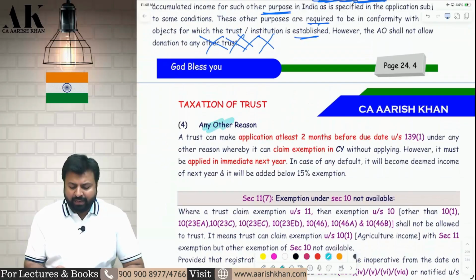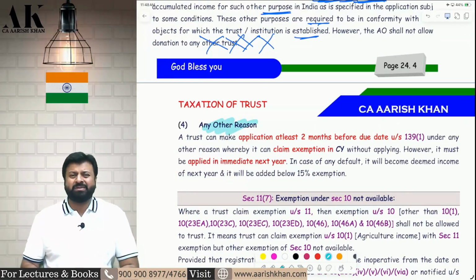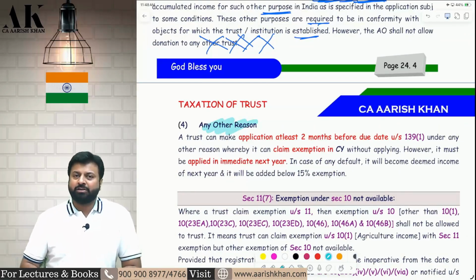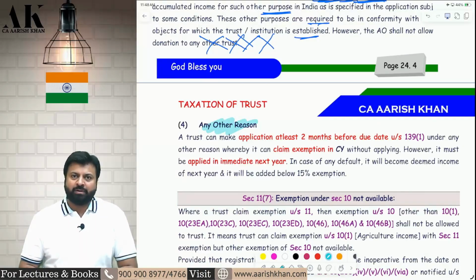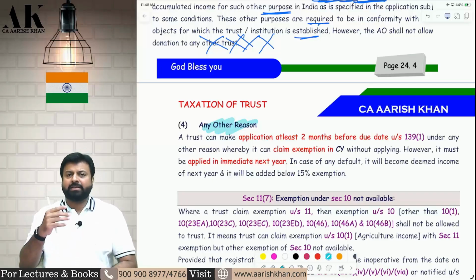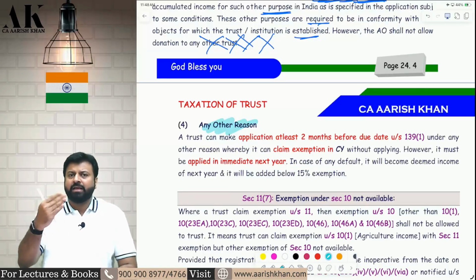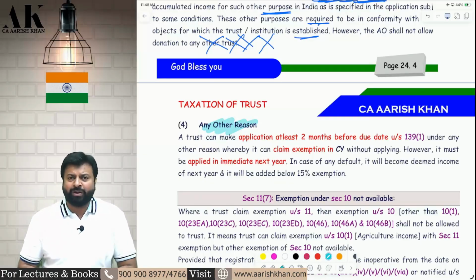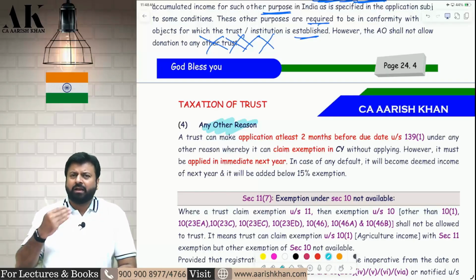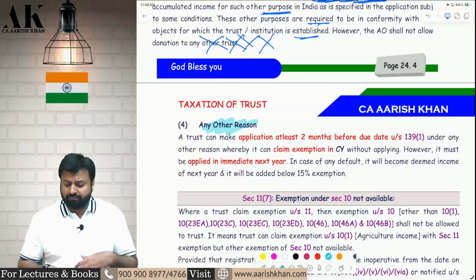Now last reason, any other reason. Any other reason means any other reason. Any reason you give, it should be logical, but any logical reason you give, you will get a grace of 1 year. Current year claim exemption, next year apply. If you don't apply in the next year, then it will be deemed income of the next year. This is 25-26. You have an income of 10 lakh. Take a grace of 1 year. Current year 10 lakh exempt, but next year you have to apply the 10 lakh. But if you don't apply the 10 lakh next year, then 10 lakh will be deemed income. Again, it will be added below 15%, not before 15%. I hope it is clear to all of you.